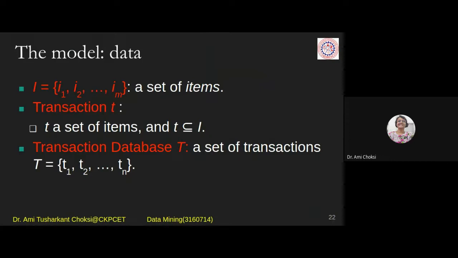Okay. So how is the model there, or for our data, how can we say it? Typically, we are having the item set, that is bread, butter, kurkure, wafer, chocolate. This is an example. It is having the items, I1, I2 up to Im. Transaction is there, where we can say T is a subset of I. So Kishan will be having bread, butter, cheese.